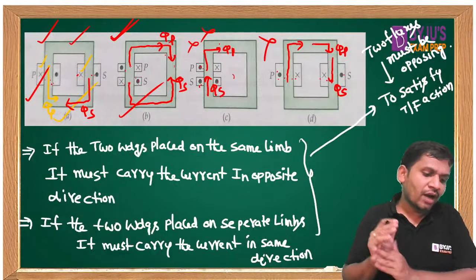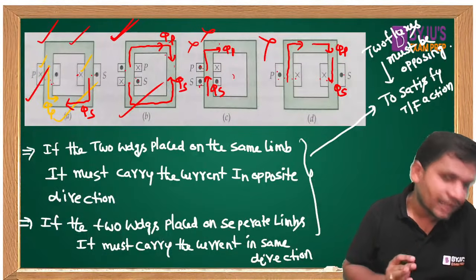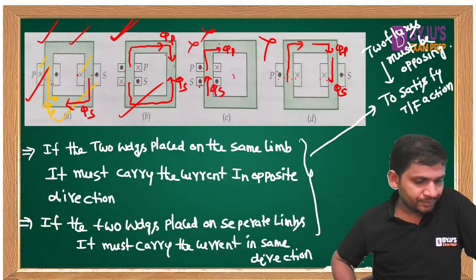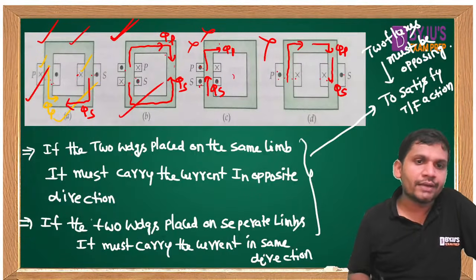A and B are correct. Not A and D, sir. A and B are correct. Please concentrate. Clear, friends? Is it okay?